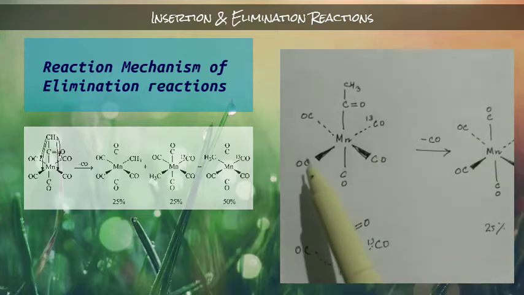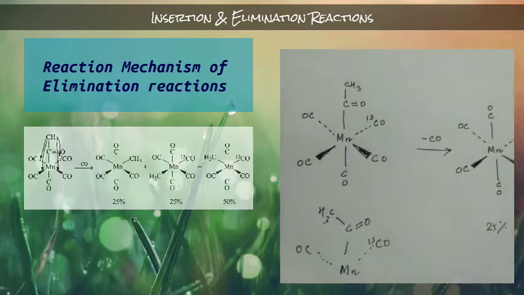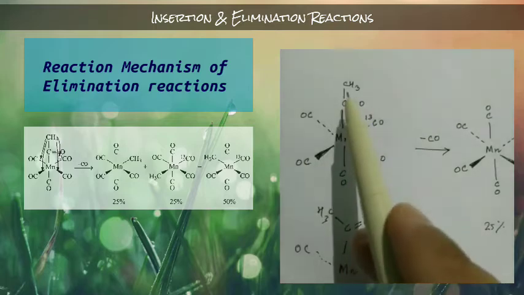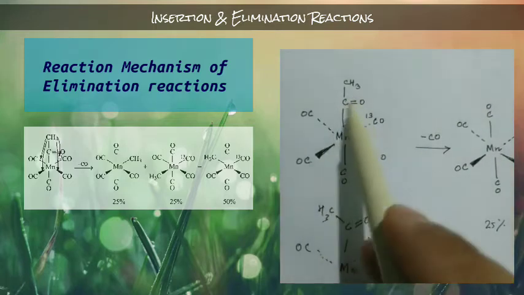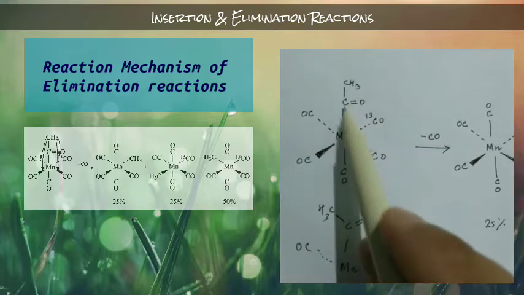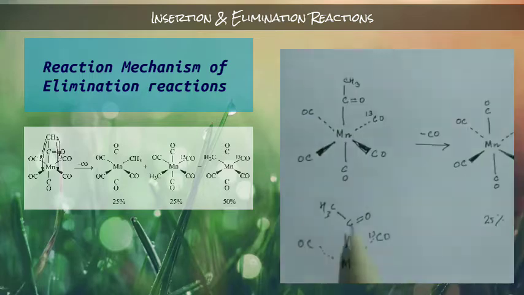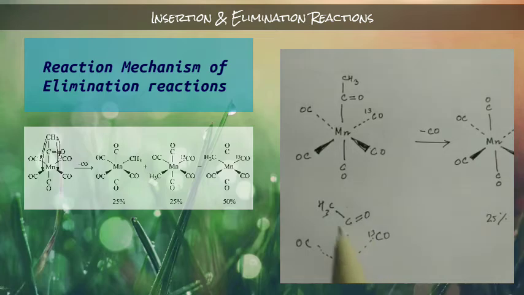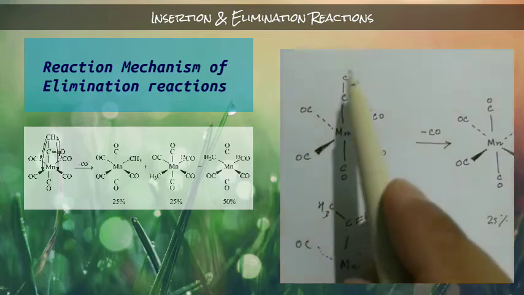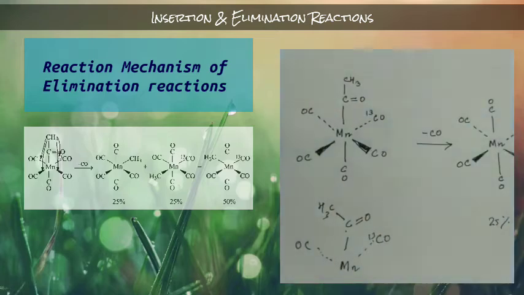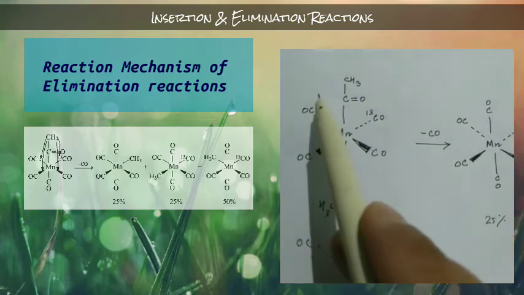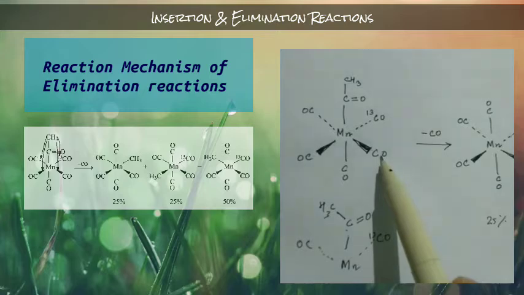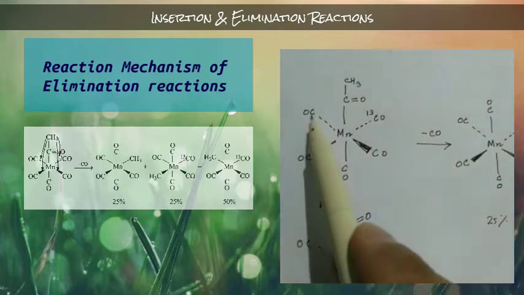So remaining this one, this one, and this one, okay. So now we have to find out again. Here you see this carbonyl, actually this acetyl group, okay. The bond between this one and this one is actually 120 degree, okay. It should be like this one, actually 120 degree, okay. So here this methyl group is near to this carbonyl, far from this one and near to this carbonyl, okay.